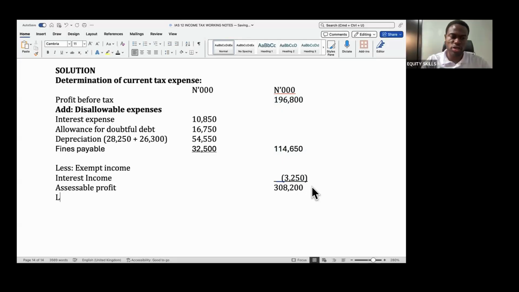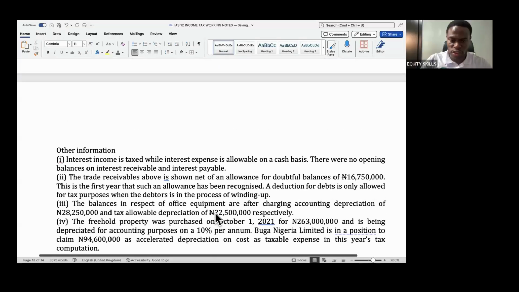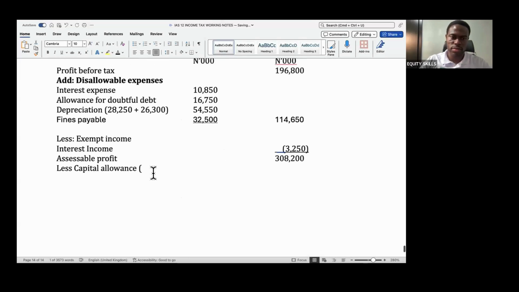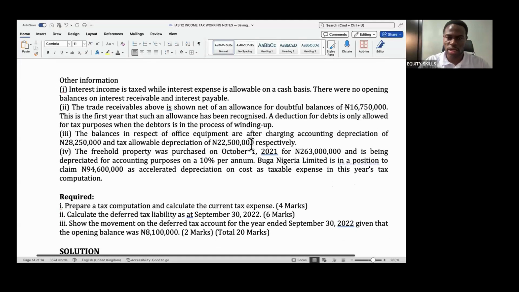Then by the time you deduct your capital allowance, from here, I have 22,500 for capital allowance, and I also have, what again for capital allowance?